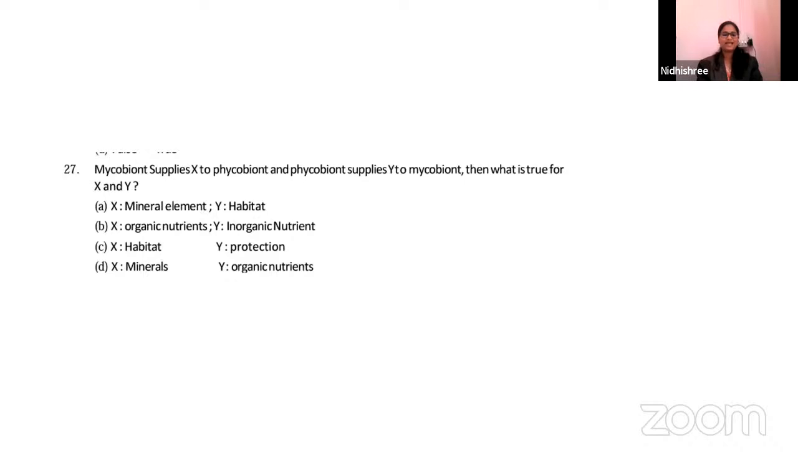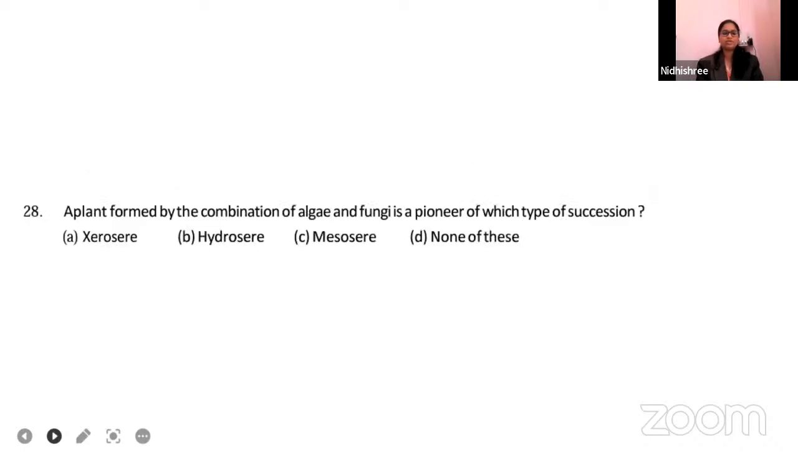Okay, let us check the answer. The answer is option D, that is X is a mineral. The mycobiont organism gives minerals to the phycobiont, and in the same way the phycobiont gives organic nutrients to the mycobiont. Fine. 28th question goes like this.